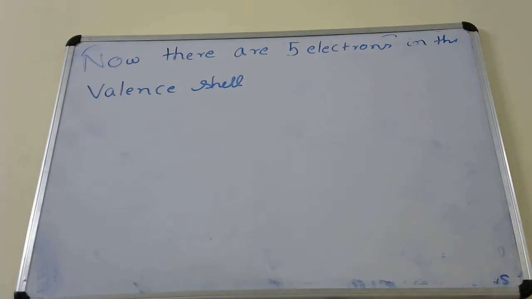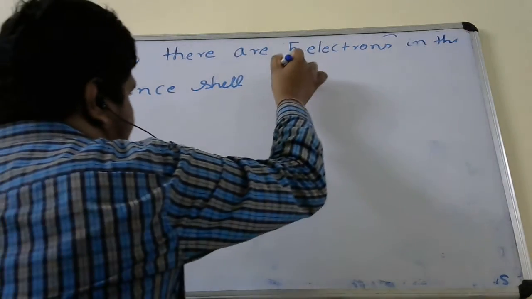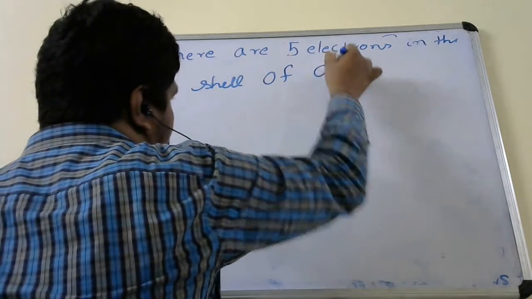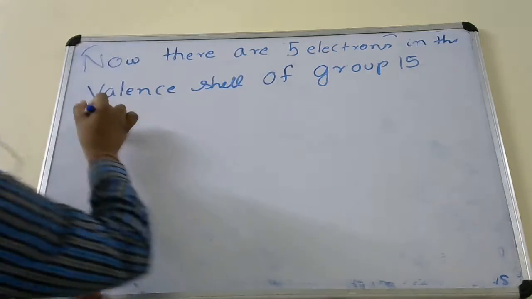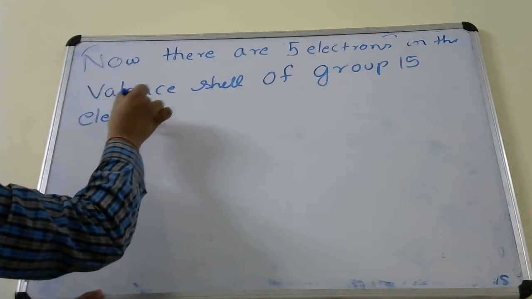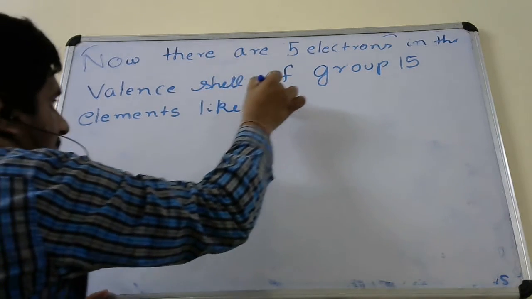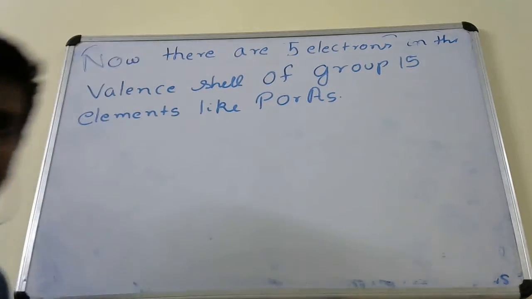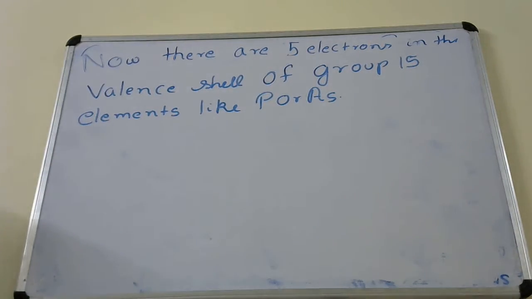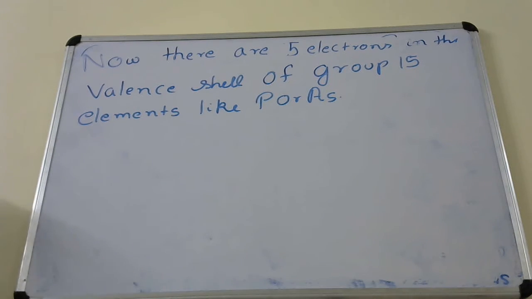Please change the line. There are 5 electrons in the valence shell of group 15 elements like phosphorus or arsenic.